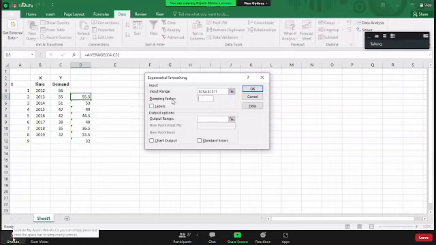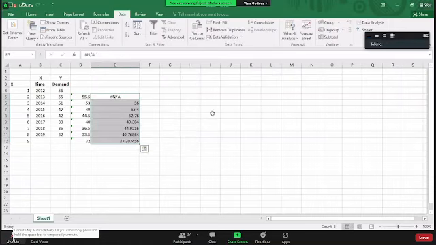For this particular problem, I think I gave you the smoothing constant as 0.6. If the smoothing constant is 0.6, what is the damping factor? It should be 0.4. So you only have to give the damping factor here. Then select the output range. Where do you want your output? I'm selecting a cell here in the Excel sheet and then saying OK. See, it gave me the output values. Can you see here?